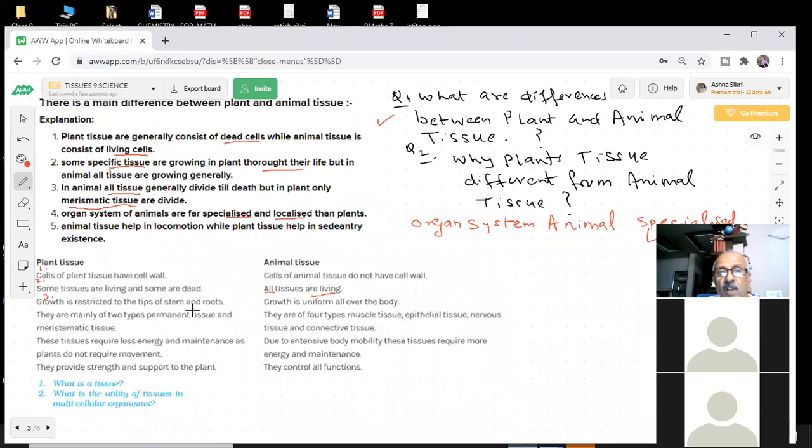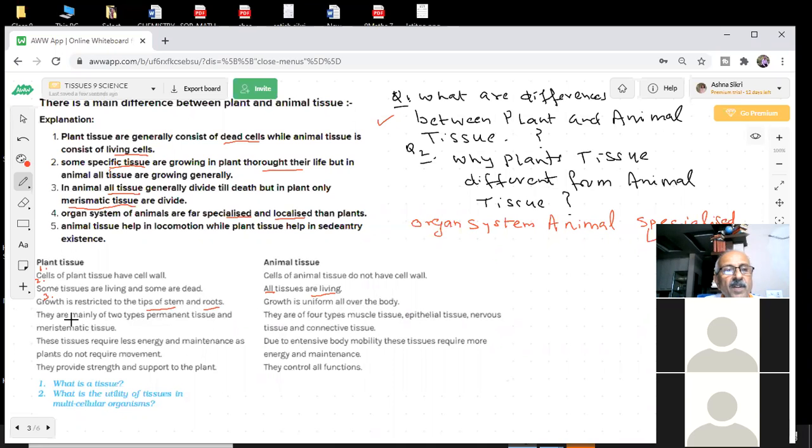You know the roots start growing inside the soil. So they are restricted to tips of the stem and roots. Growth of animals is uniform all over the body. Animals are growing all over the body. It's not that there is any stem or any root. We don't have anything like that.